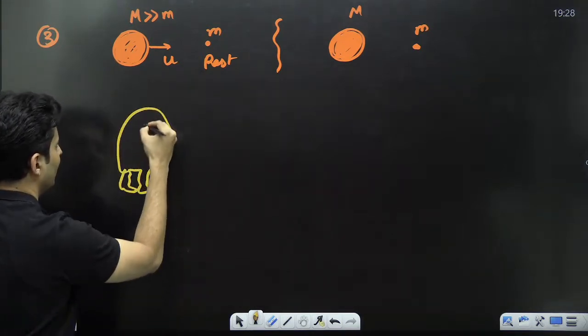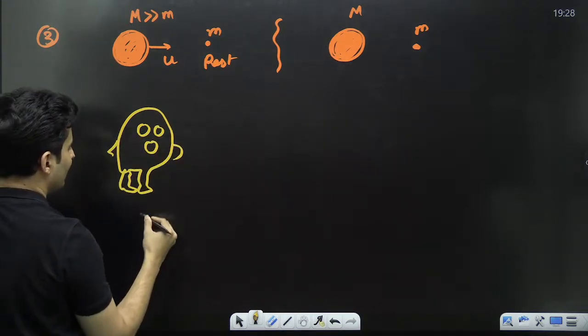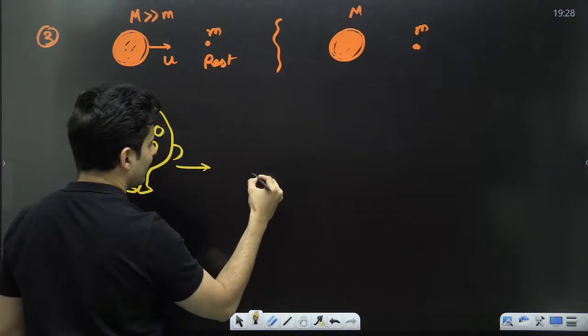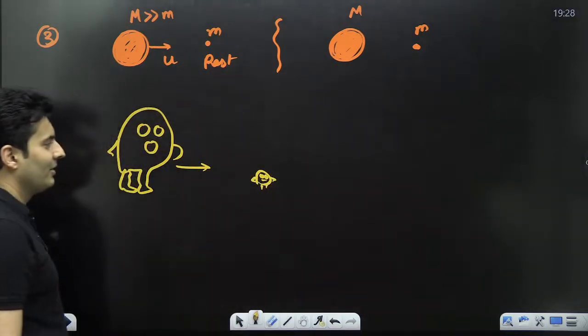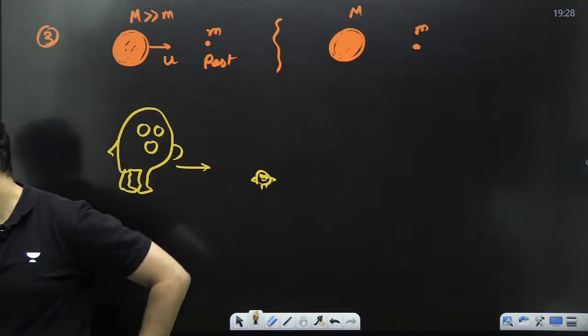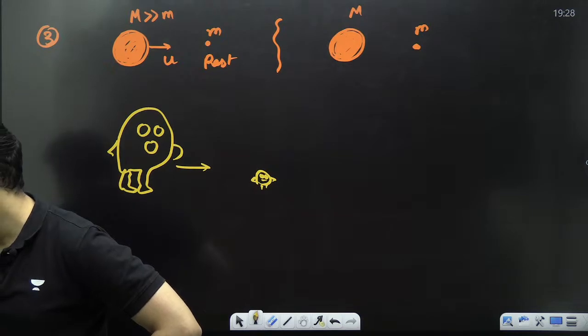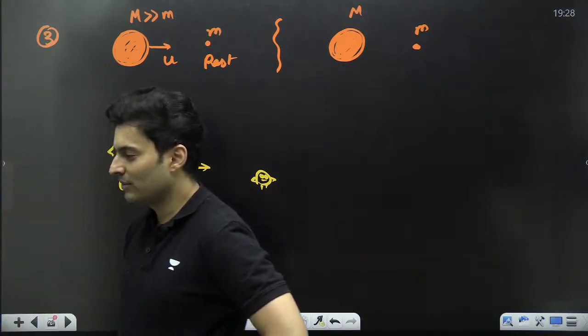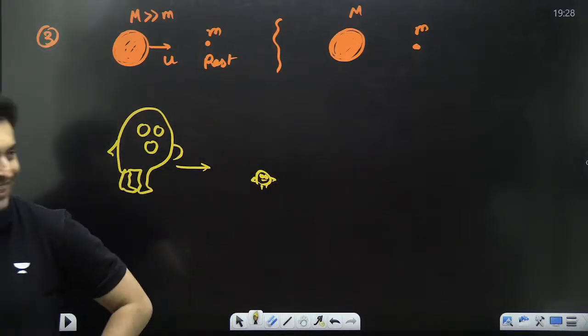This is that huge guy. He's running like this. This is one small guy in nursery. What do you think will happen, guys? Somebody will say, sir, escape velocity, sir. He will fly out of the earth. What will happen? He's dead.